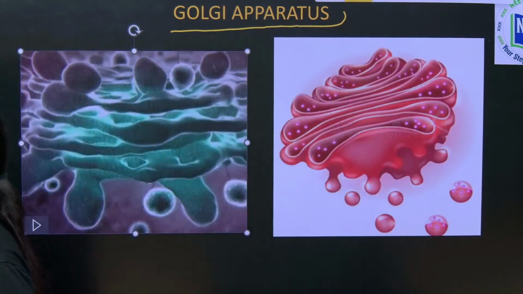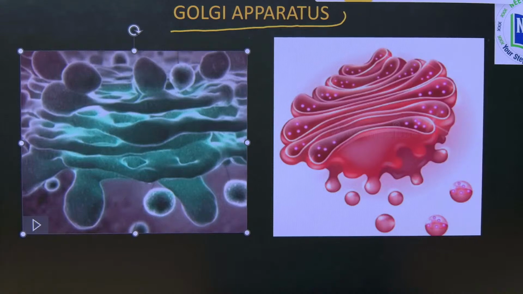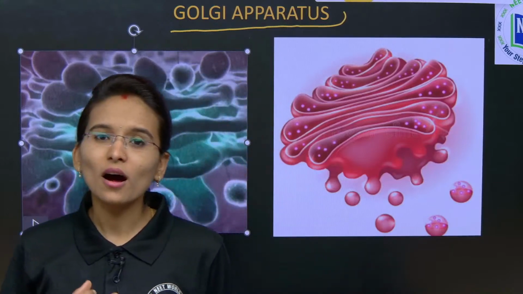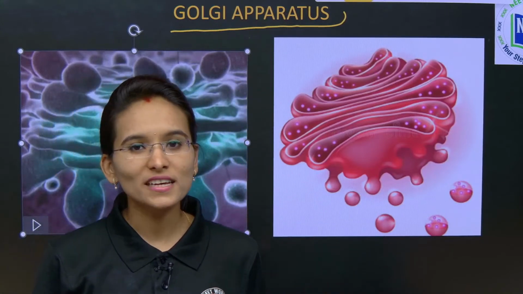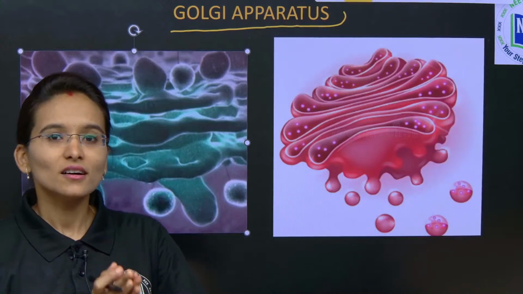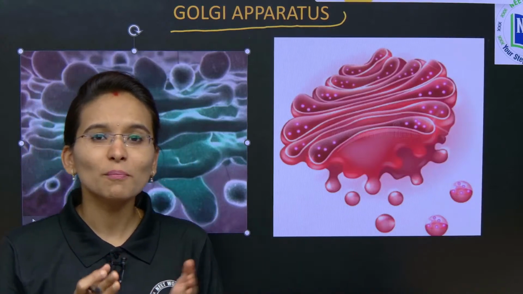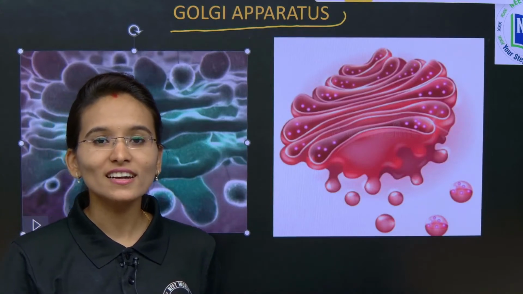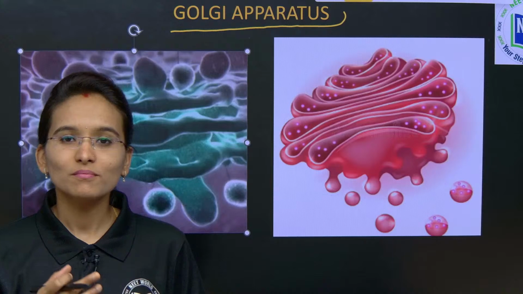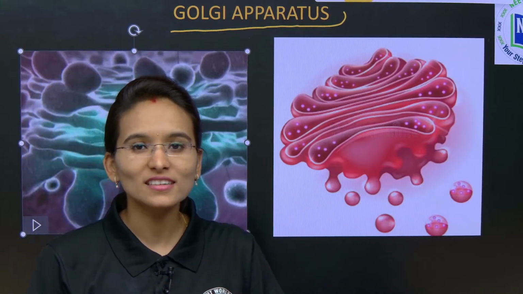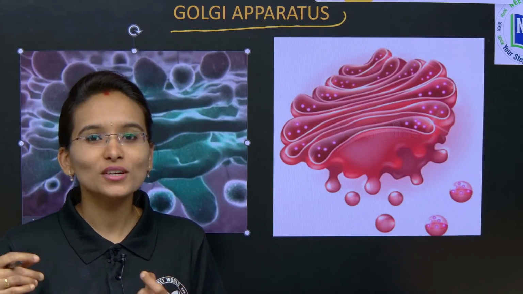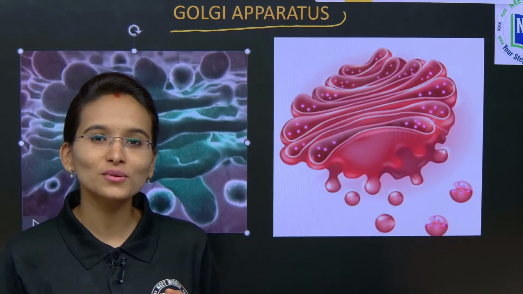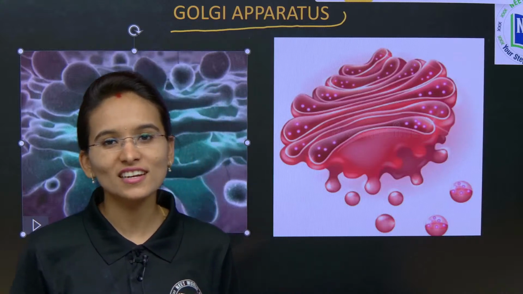So, why are we calling the Golgi body the postman of the cell, children? If you observe our daily life, when we place an order, first the person who takes the order receives it, then he modifies it, then he packs that particular order, and then he distributes that order to the particular destination. This is what we see in our daily life. This is just an example, children.